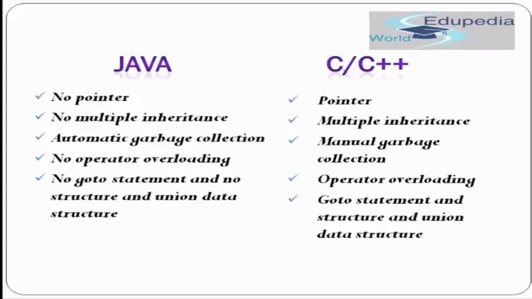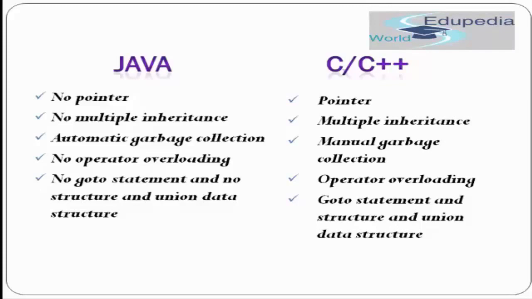The next important feature is automatic garbage collection. As you must have seen in our previous tutorial, Java supports automatic garbage collection. Whenever there is an object that is not being used, the Java garbage collection feature automatically deletes it from memory to free the memory so that it can be reused. Whereas in C and C++, there is the concept of manual garbage collection. That means the programmer has to manually nullify the objects. Otherwise, the object won't get nullified.